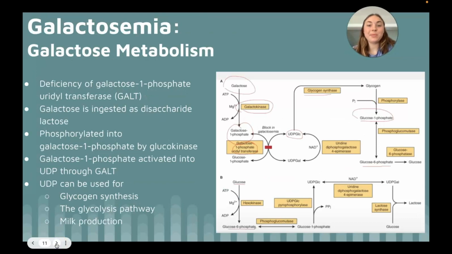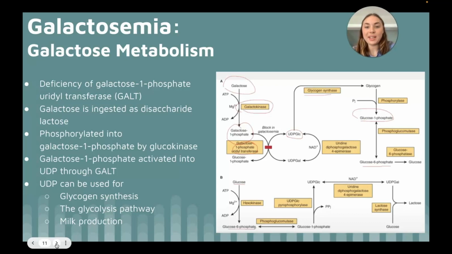Galactosemia is characterized by a deficiency in the key enzyme within the galactose metabolism, galactose 1-phosphate uridyl transferase, or GALT. Again, it is important to understand the proper functioning of the galactose metabolism first. Galactose is ingested as a disaccharide of galactose and glucose called lactose. Disaccharide lactose is broken down in the intestine to its monomeric sugars, glucose and galactose.